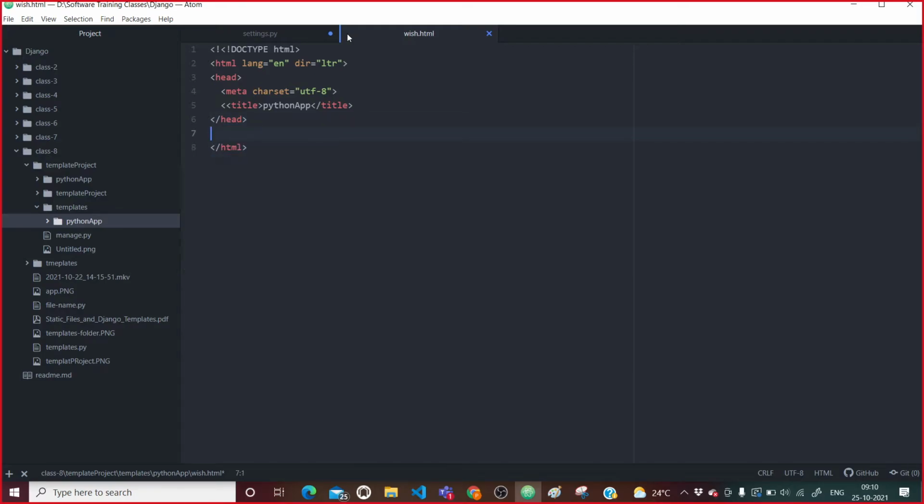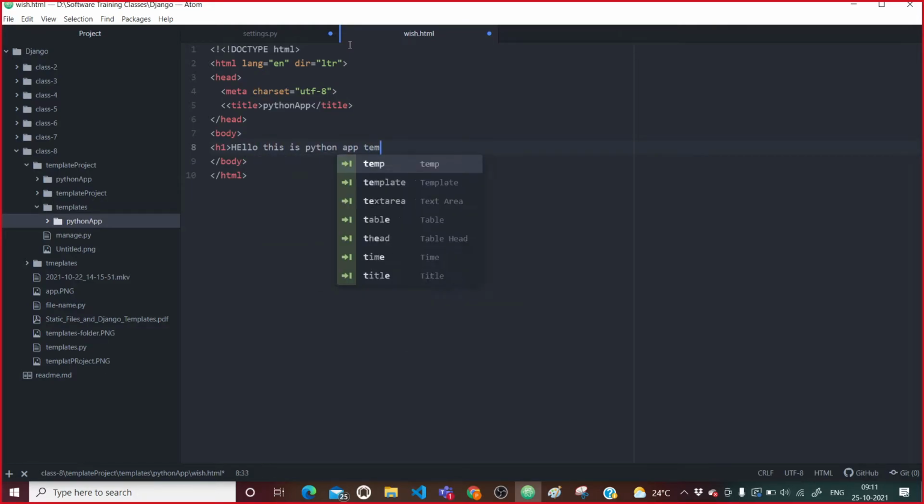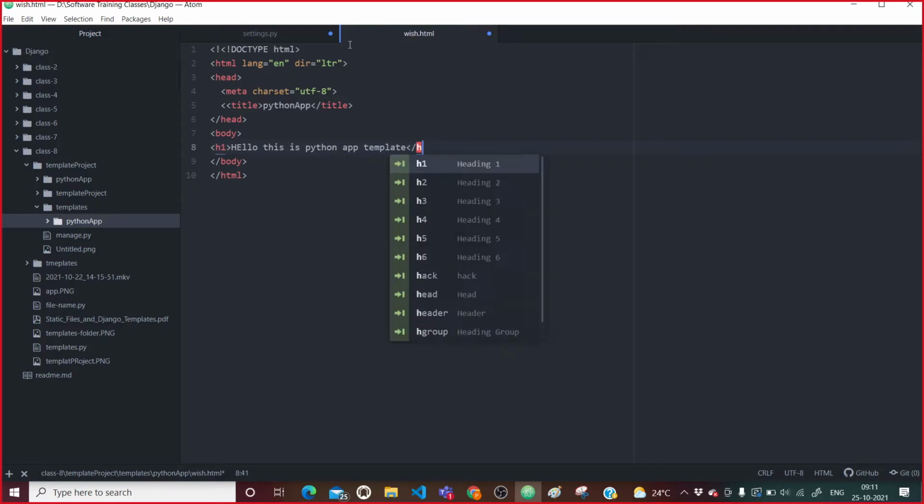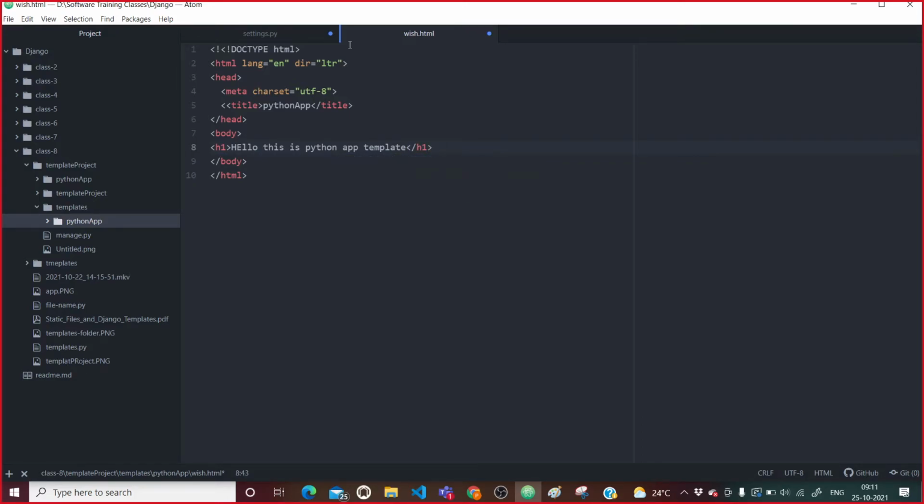Now I will say body. Inside body, what I'm going to do, I will say h1, hello, this is Python app template. This is what I have done. That's all the simple things I have made here.